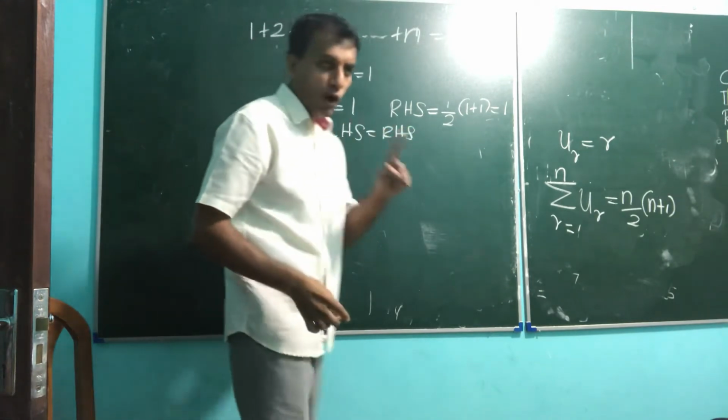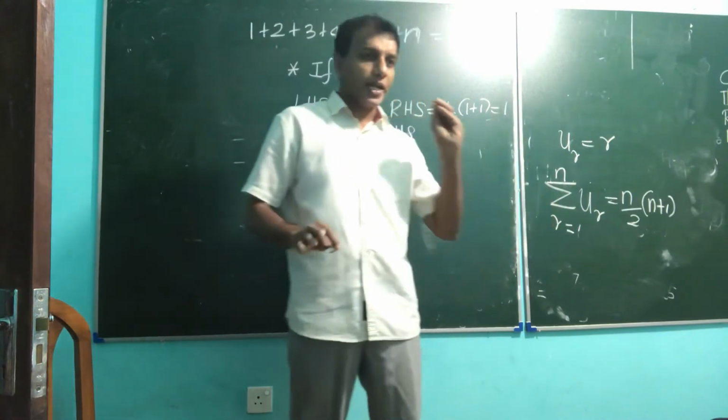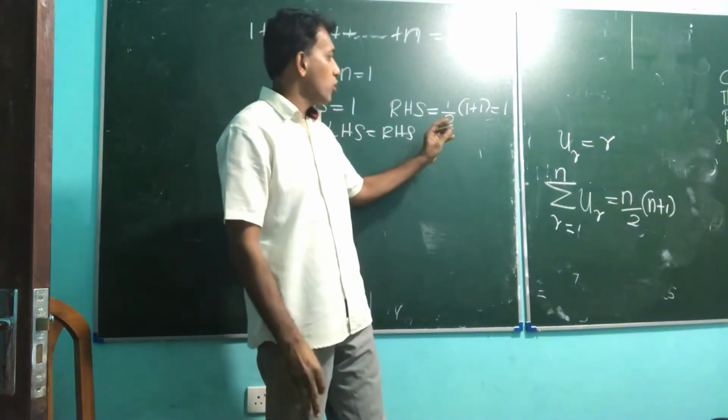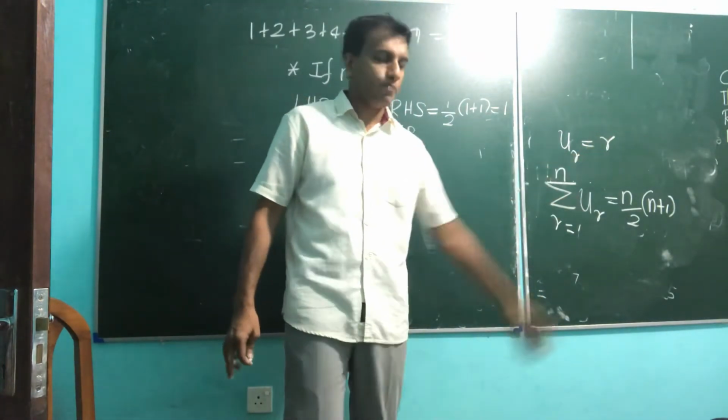That is, n for 1 is true. That's the method. First point, induction principle: show if n equals 1, it's true. If it fails, you can't go ahead.